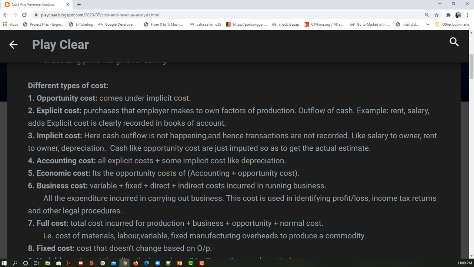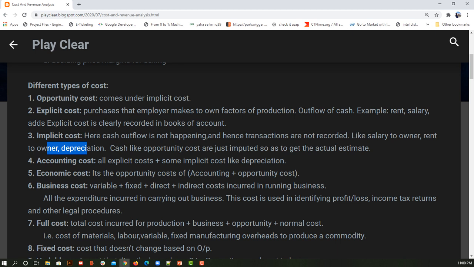Okay, next we have implicit cost. Here it is the opposite of explicit cost. In explicit cost the cash outflow is happening, but in implicit cost the outflow will not happen. Explicit costs are recorded in the books of account, and the implicit costs are not recorded in the books of accounts. Why?